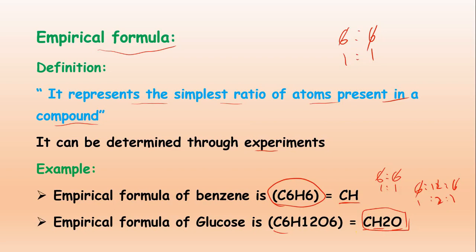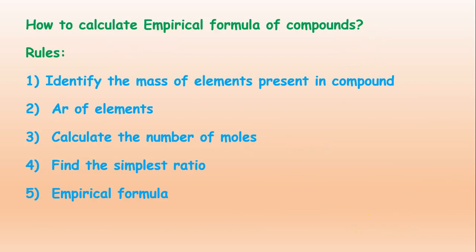So in empirical formula we just have to simplify it, and then we will get the answer, that will be the empirical formula. Now how to calculate the empirical formula, that is very important, and this is a very important question, and it will appear in your exam. These are the 5 rules. Identify the mass of the elements present in the compound, that will be given in the question. The AR of the elements will also be given in the periodic table.